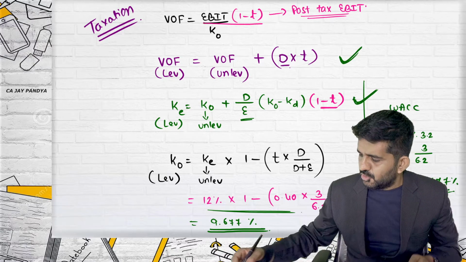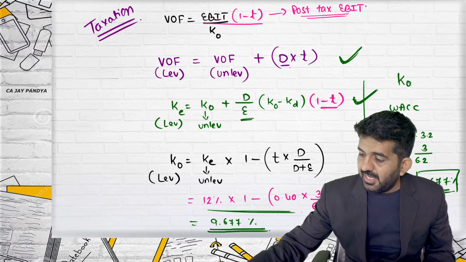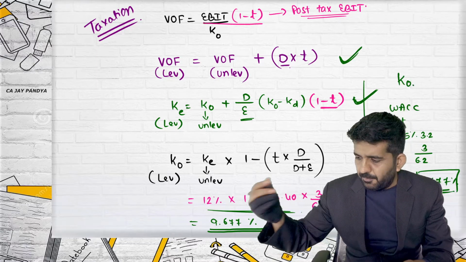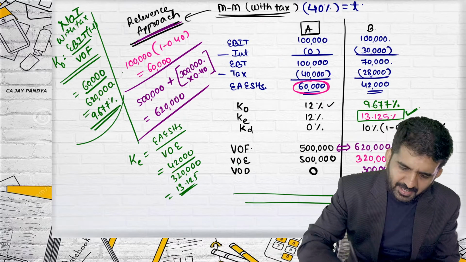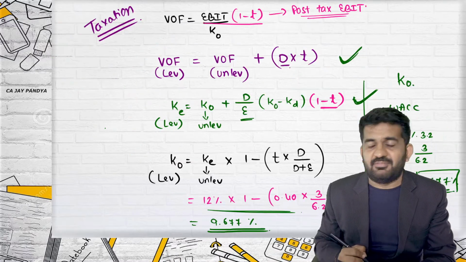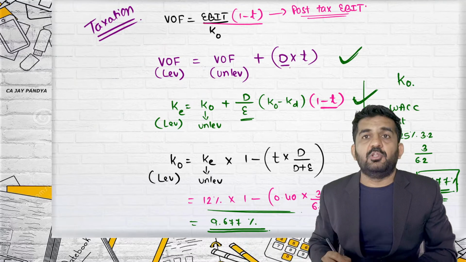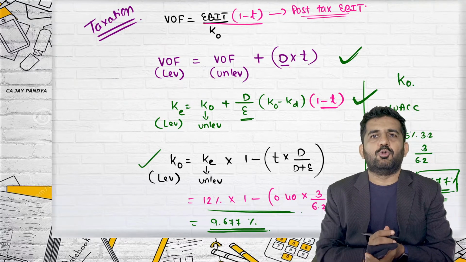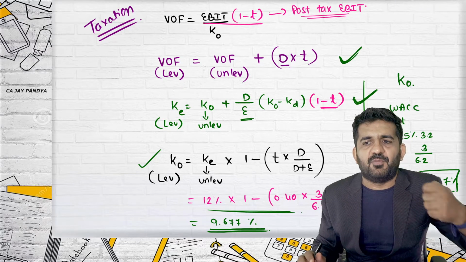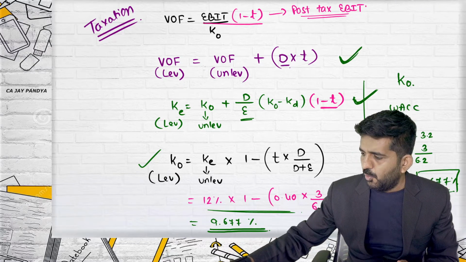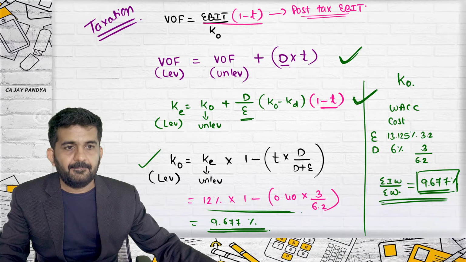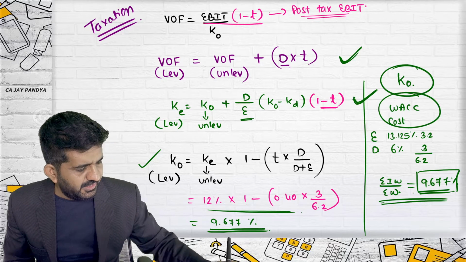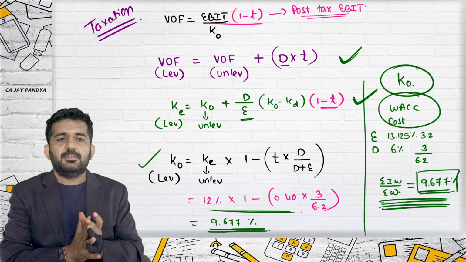Are you getting it? So this KO, under which chapter? Cost of capital or net operating income? Net operating income, you find out KO by this method. It is 9.677. In cost of capital, you find out by this method. In the Modigliani-Miller approach, you find out by this method. Ultimately, in finance, the answer of KO will come the same. This is the weighted average cost of capital.